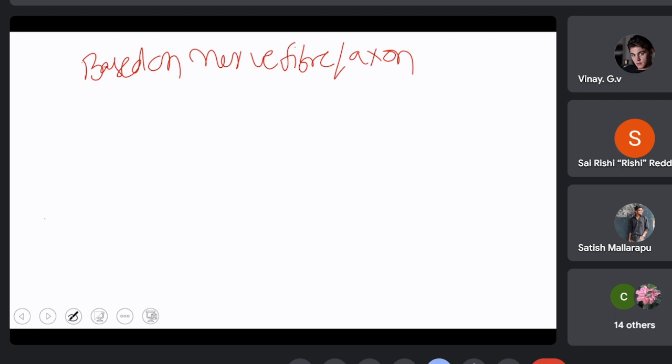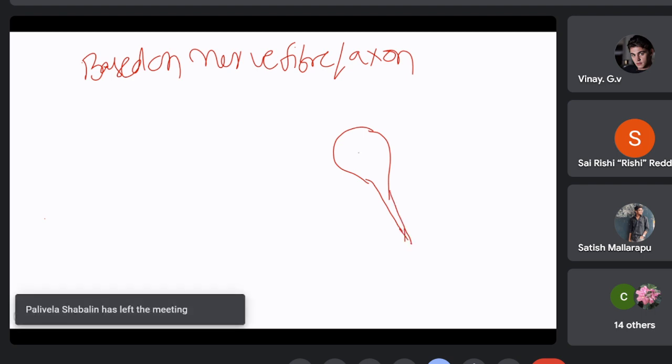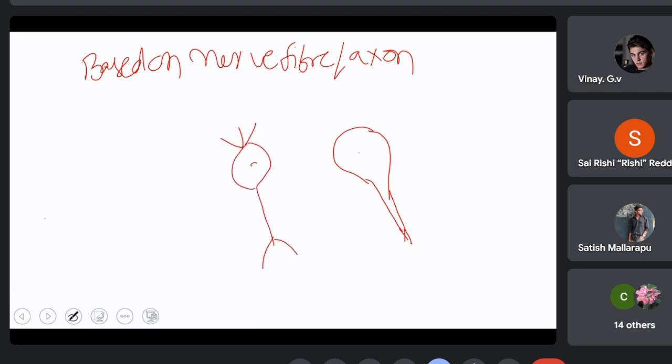like unipolar neurons, where there is a cell body and only axon. Bipolar neurons, where there are dendrites on one side and axon on the other side of the cyton. Multipolar neurons, where there are dendrites on different sides of the cyton and an axon on one side. And there is a pseudo unipolar neuron.